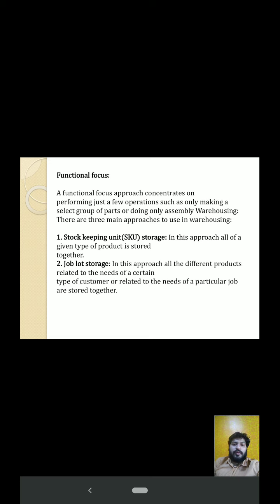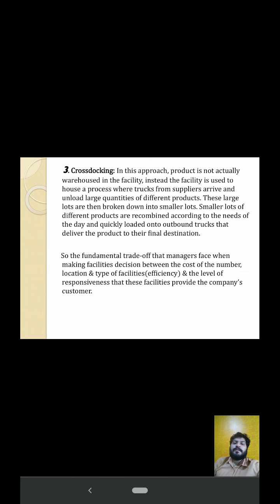Warehousing. There are three main approaches used in warehouses. The first is stock keeping unit, that is SKU storage. In this approach, all of a given type of product is stored together. Second is job lot storage. In this approach, all the different products related to the needs of a certain type of customer or a particular job are stored together. Third is